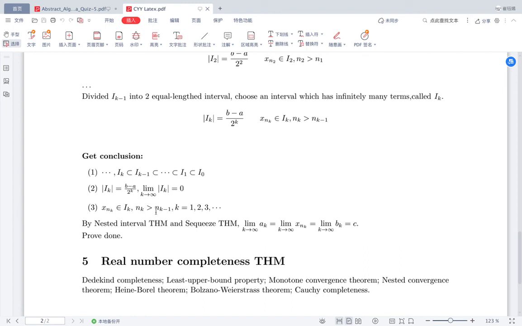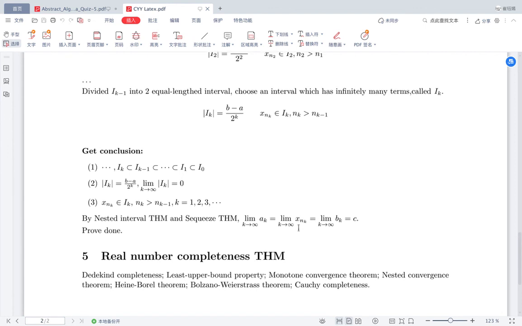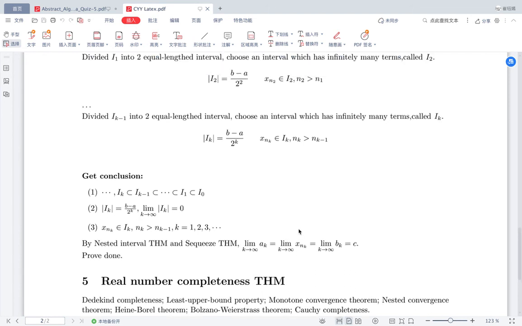By the nested interval theorem and the squeeze theorem, we get that when k goes to infinity, the limit of ak equals the limit of bk equals the limit of xnk, let it be c. Then we get that every bounded sequence has a convergent subsequence. In this method, we use the nested interval theorem to approximate the interval containing such a subsequence, so that we can find the final convergence value.